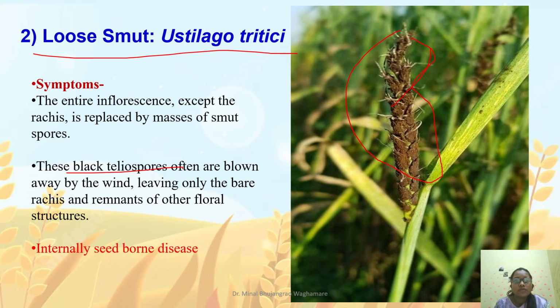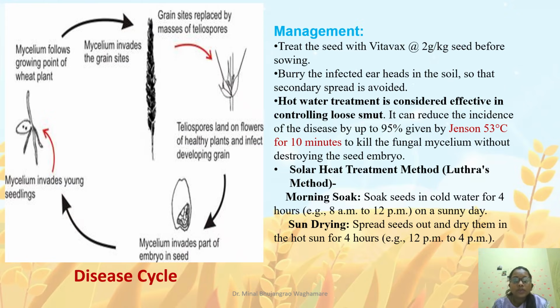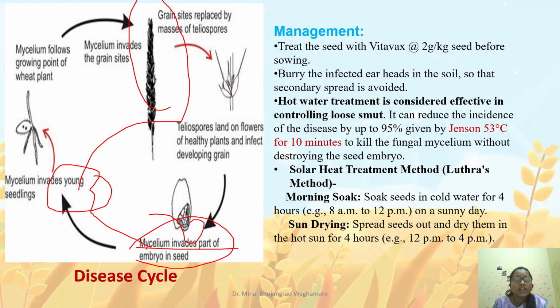And we should know that this loose smut disease is an internally seed-borne disease. What does it mean? The pathogen is present inside the embryo itself. Mycelium is lodged in the part of the embryo in the seed, and whenever this seed germinates, it leads to the young seedling. Because the pathogen is already present inside the embryo, when the plant matures, it also shows the smutty growth in its panicle, because that smutty growth has teliospores inside it, and it reduces the grain yield and hampers the ovary growth of the panicle.